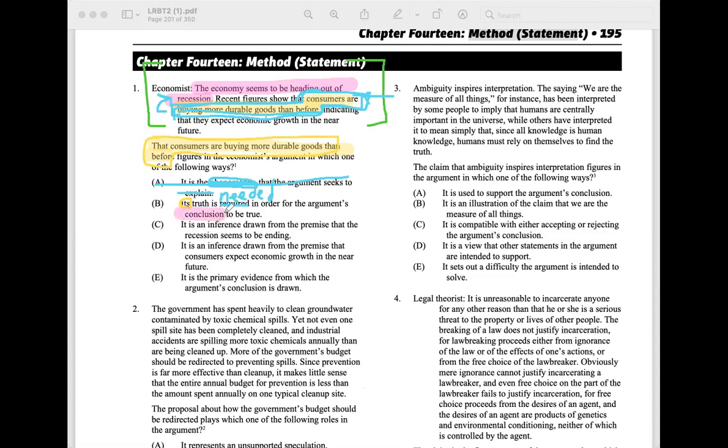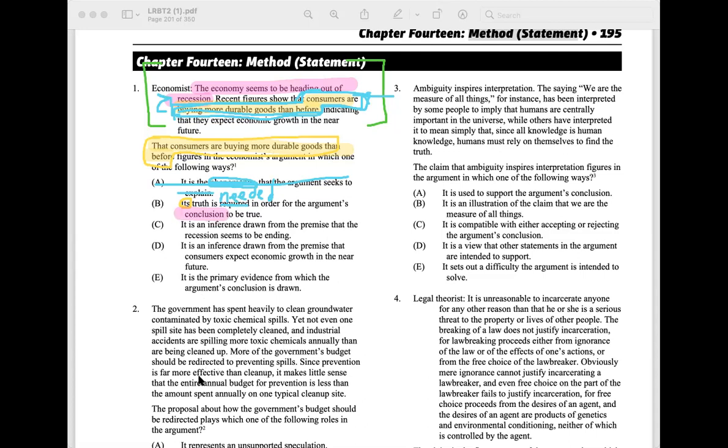Yes. Okay, so what if consumers were not buying more durable goods than before? Would the economy not be heading out of a recession? We don't know. Right, so I don't think it's needed. It supports it, like you said, but I don't think it's needed. It's not required. That's kind of tough. Go ahead and try C.